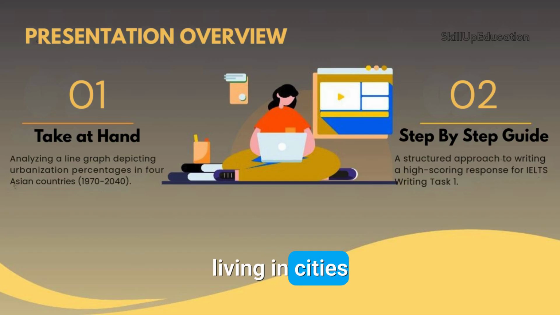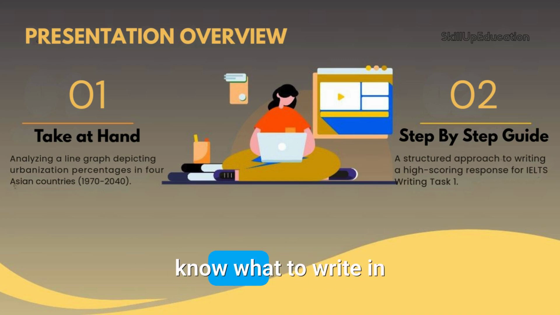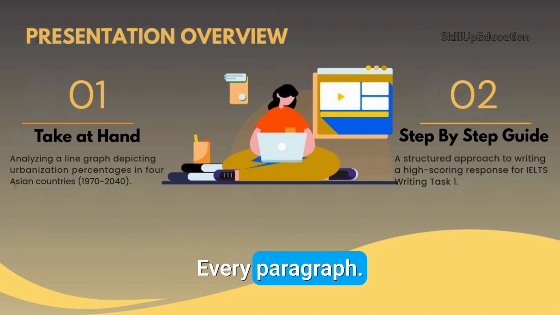Today, I'll show you exactly how to write a high band answer for this line graph about the percentage of people living in cities in 4 Asian countries from 1970 to 2020, with predictions up to 2040. Let's break it down step by step so you know what to write in every paragraph.